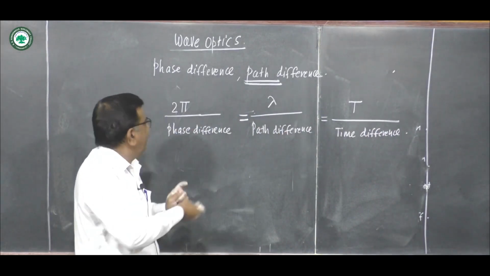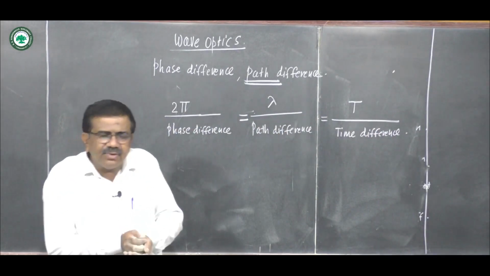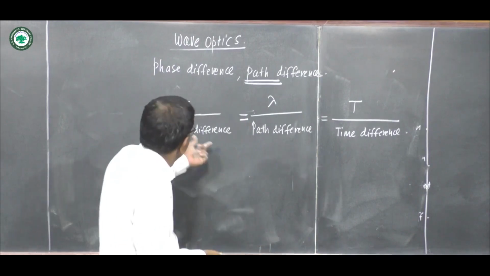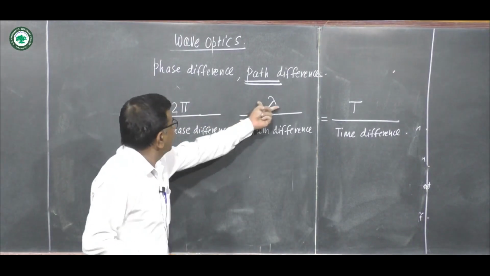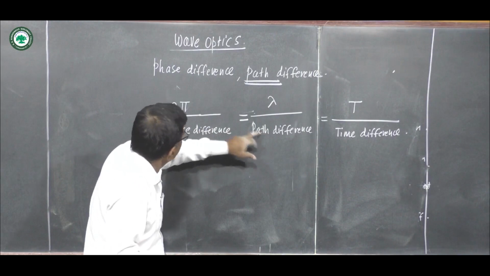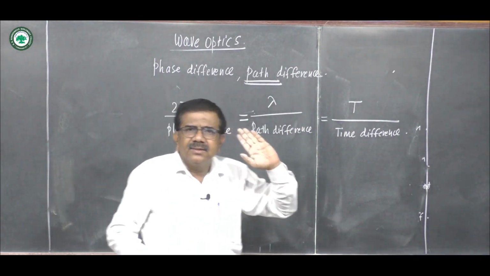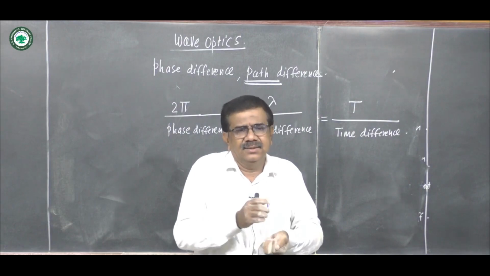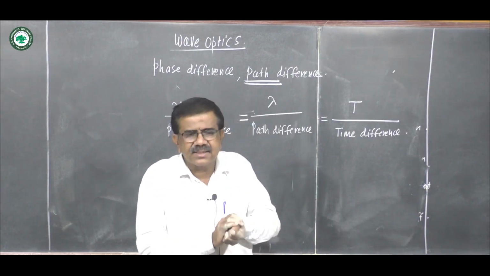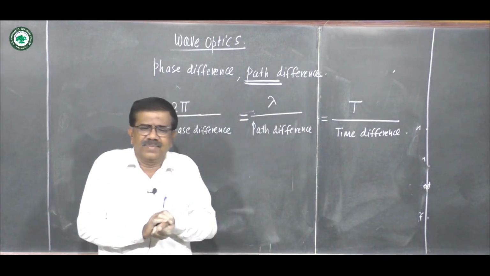In terms of phase and path, we know phase difference is equal to 2 pi by lambda into path difference. But for these three, this is the relation. This is the relation between all these three.